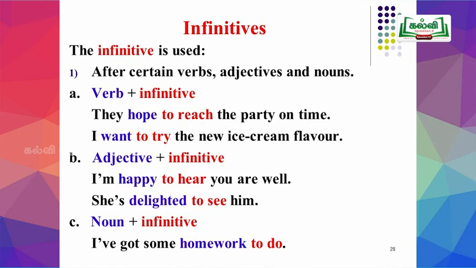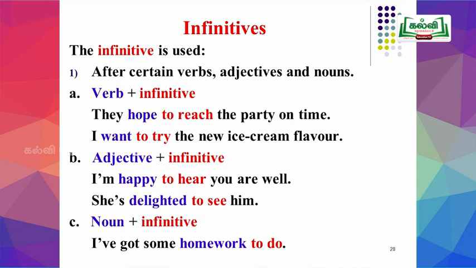Next, we are going to see the form adjective plus infinitive. Examples are, I am happy to hear you are well. She is delighted to see him.